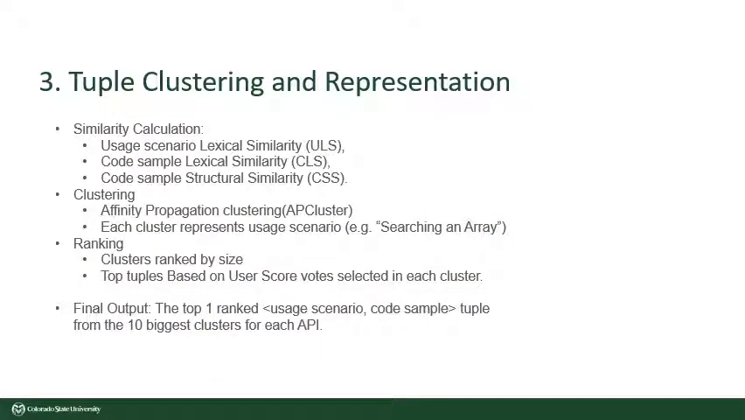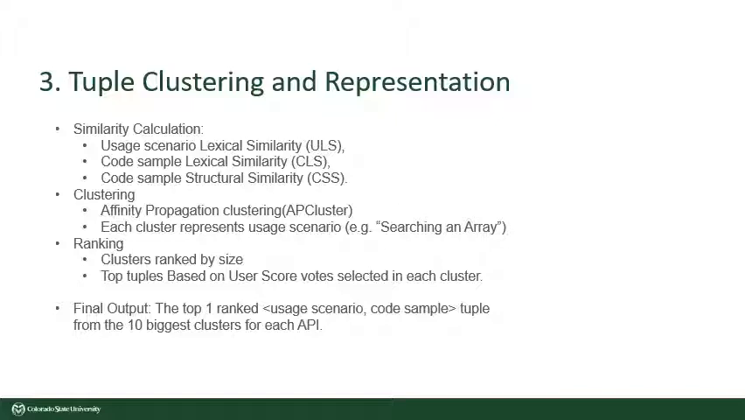This module implements clustering based on a complex similarity measure. This similarity measure consists of computing the three parts listed over here. Among these three, the lexical similarity measures are calculated as cosine similarities of the usage scenario and the code sample respectively. The code sample structural similarity, CSS, is a measure calculated using the longest common subsequence between code samples of two given tuples.